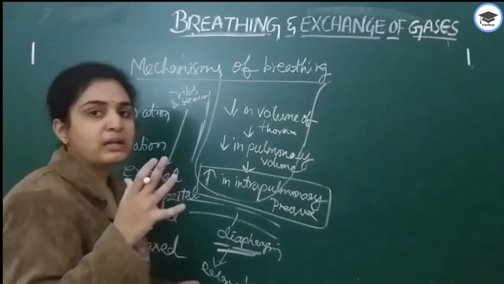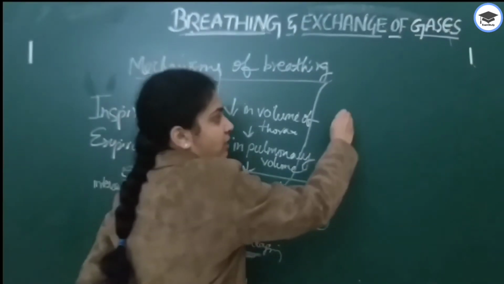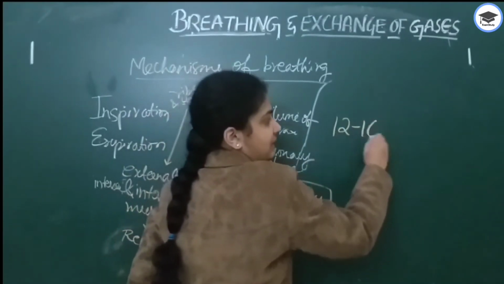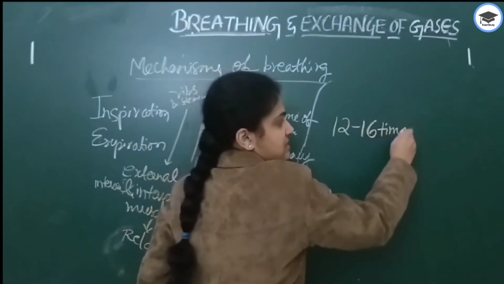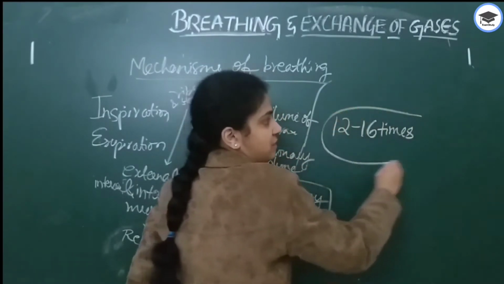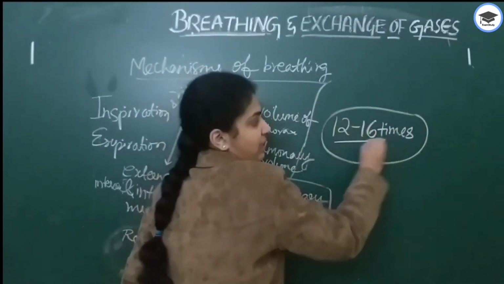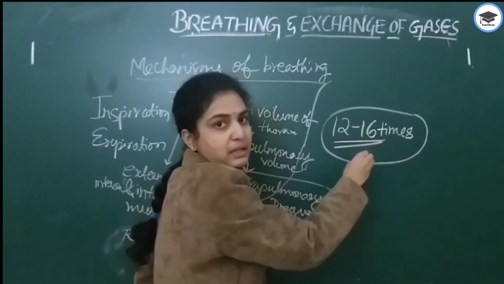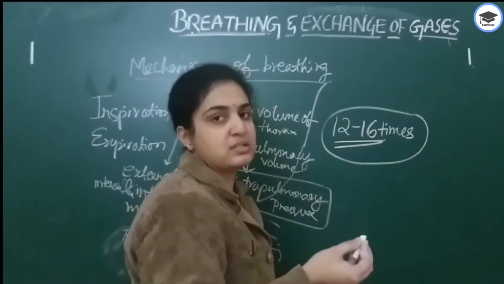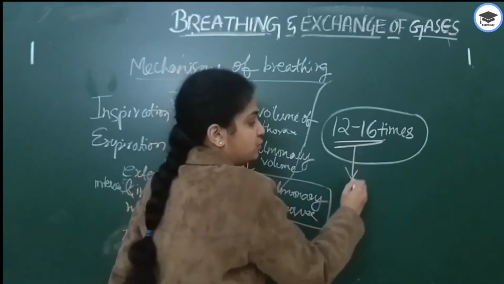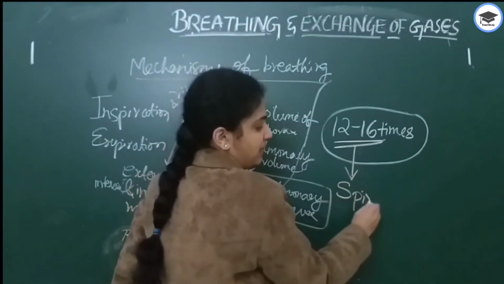Normally a human adult can breathe 12 to 16 times per minute. This is an important NEET question. How many times can a person breathe per minute? 12 to 16 times per minute. How do we measure this? This is measured through an apparatus known as a spirometer.